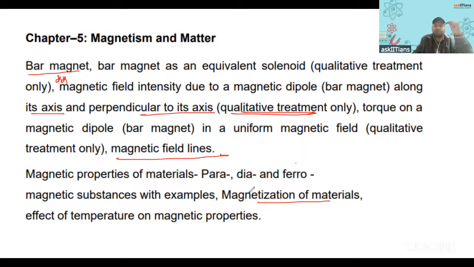One marker, right? Retentivity and coercivity are not there. The hysteresis curve was there before, but now it is not really part of the syllabus.